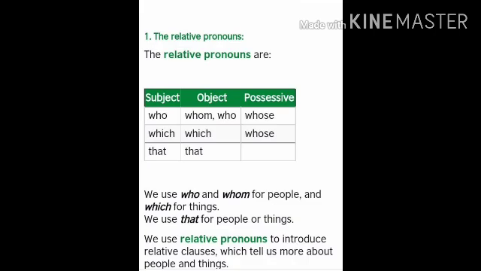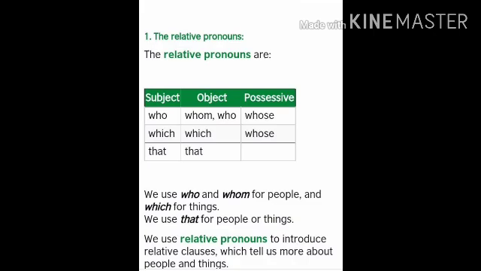Now again, if I talk about relative pronouns, you can see this table and be more clear: subject, object and possessive, if a sentence asks you about who, which, that, whom, whose. These are the words we use for people and things. So we use relative pronouns to introduce a relative clause, which tells us more about people and things.